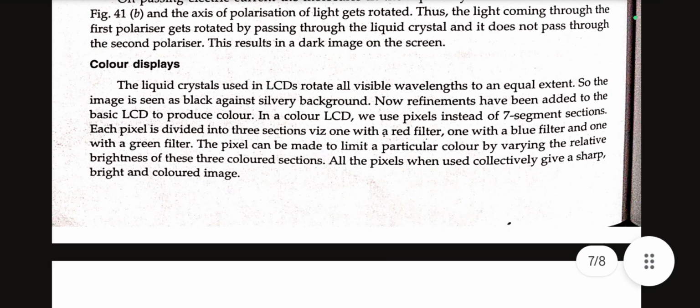Color display. The liquid crystals used in LCD rotate all visible wavelengths to an equal extent, so the image is seen as black against a silvery background. Now refinements have been added to the basic LCD to produce color. In a color LCD we use pixels instead of 7-segment sections. Each pixel is divided into 3 sections: one with a red filter, one with a blue, and one with a green filter. The pixel can be made to emit a particular color by varying the relative brightness of these 3 color sections. All the pixels, when used collectively, give a sharp, bright and colored image.